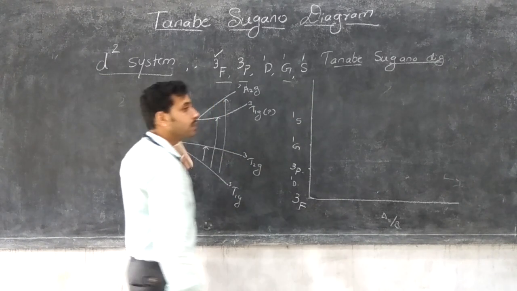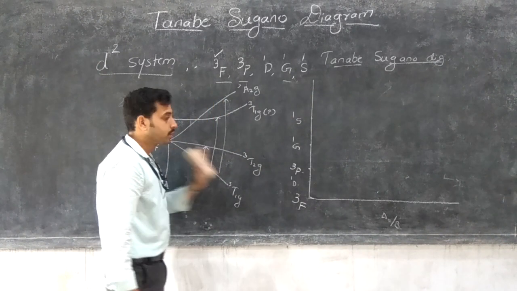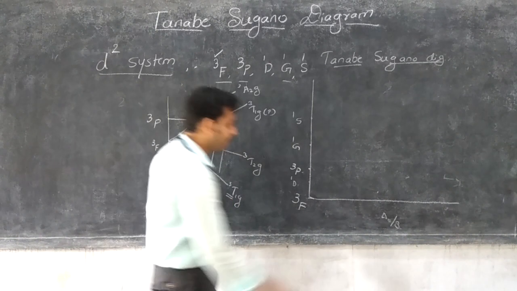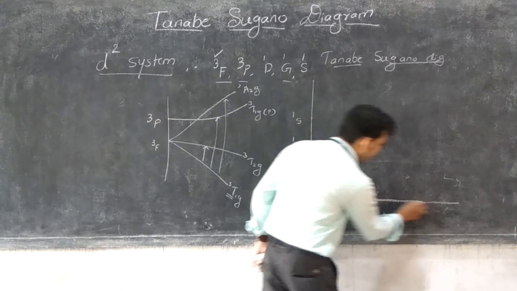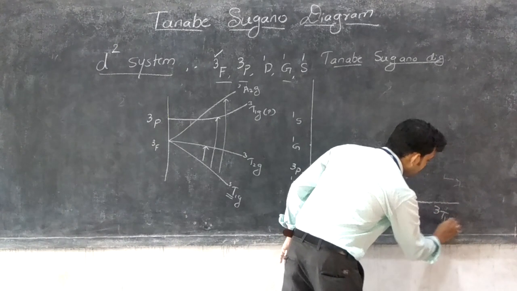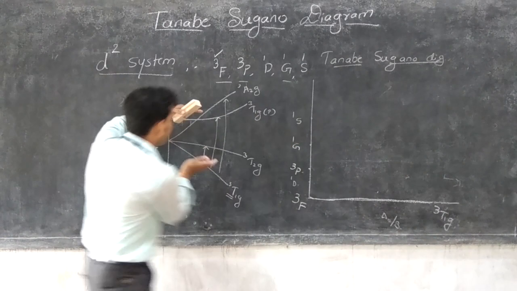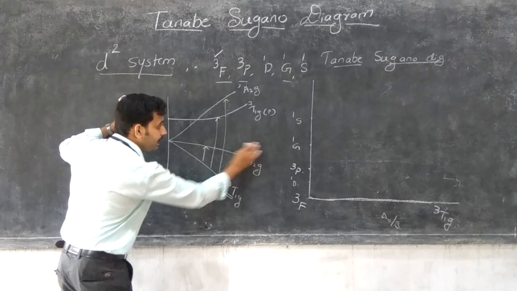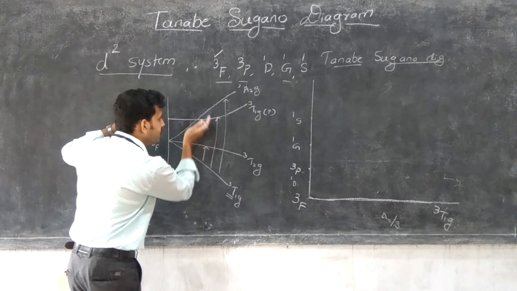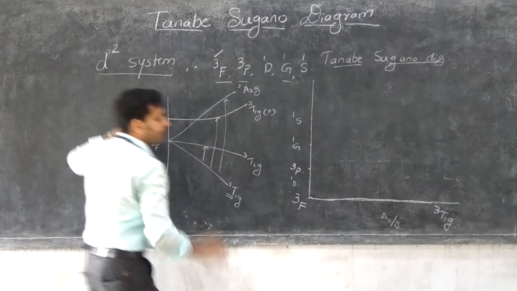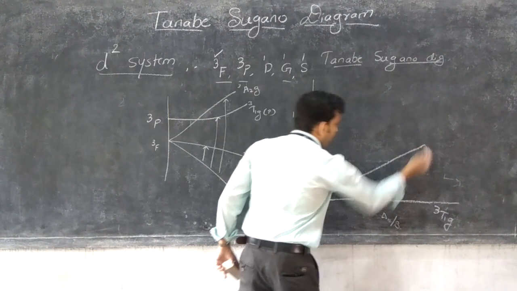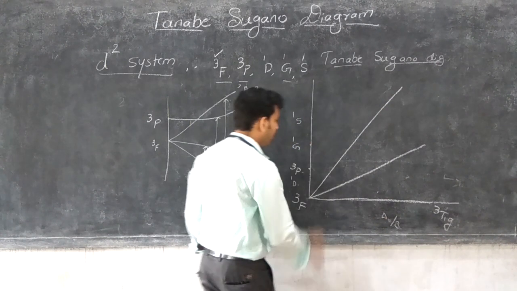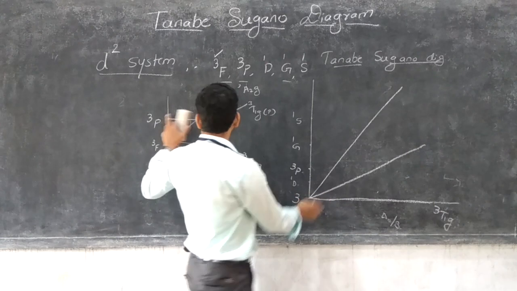First we will draw the 3F and 3P terms in the Tanabe-Sugano diagram. The lowest energy term is 3T1G. Just rotate the diagram, and it is in a straight line form or in a plane. So the other energies are increased with respect to that: the next one is the second, and the third one is the 3P.